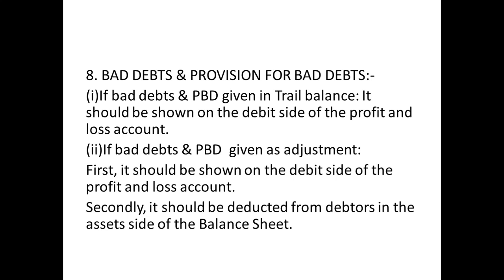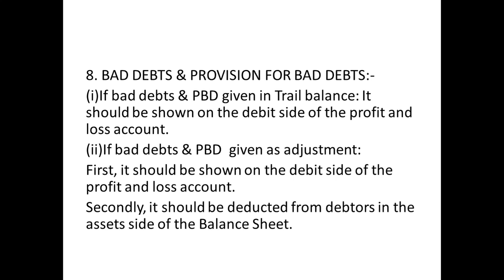Second, it should be shown on the balance sheet, deducted from the concerned asset, sundry debtors, on the asset side of the balance sheet. Okay, so this is all about bad debts. If both of them are given only in the trial balance, it has to be shown only on the debit side of the profit and loss account.